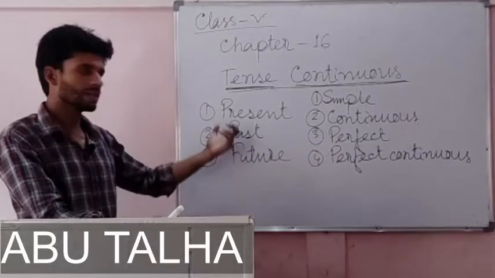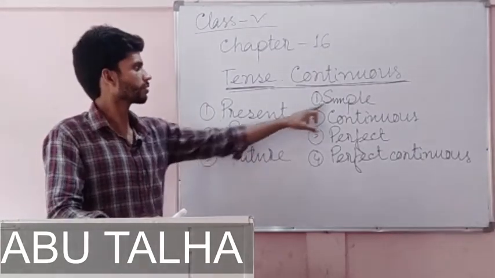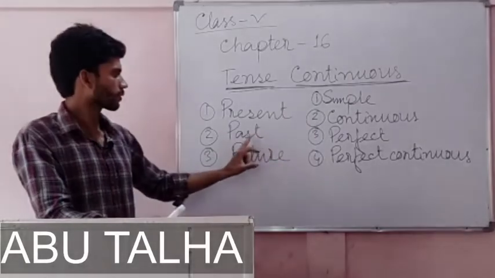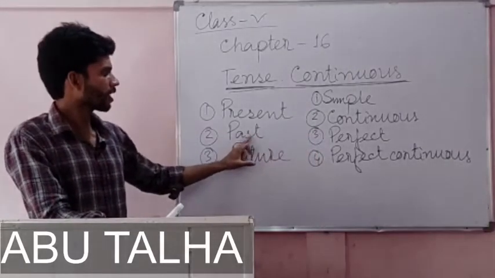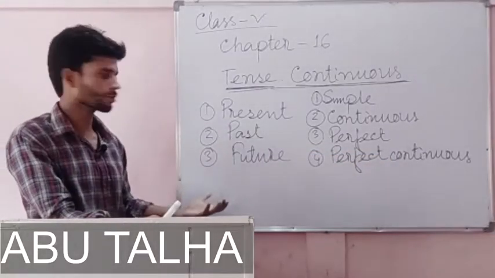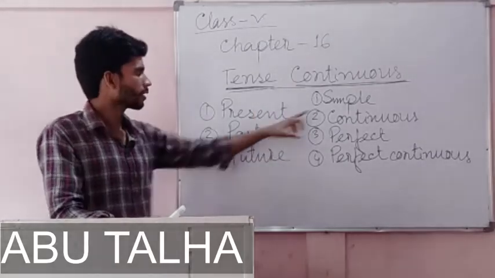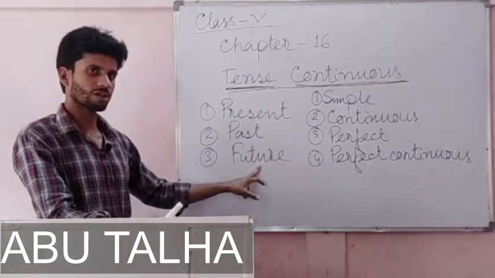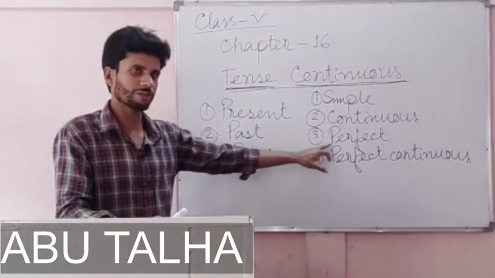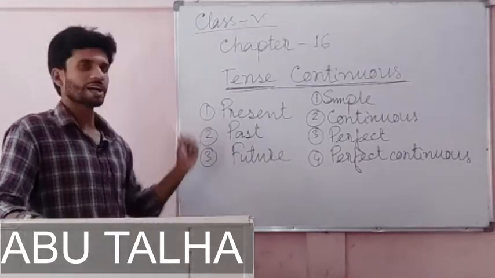Similarly, in past tense we have simple past, past continuous, past perfect, and past perfect continuous. In future as well, we have simple future, future continuous, future perfect, and future perfect continuous. So these are the kinds or types of tenses.